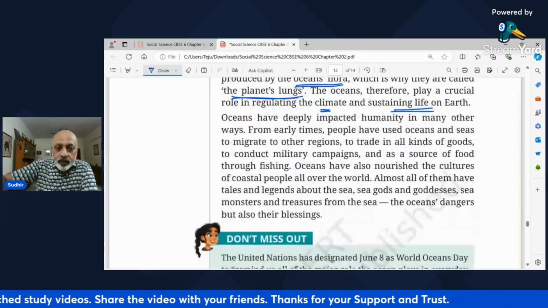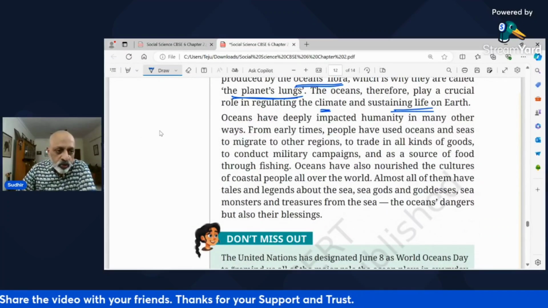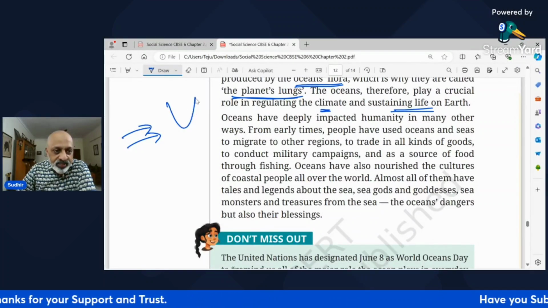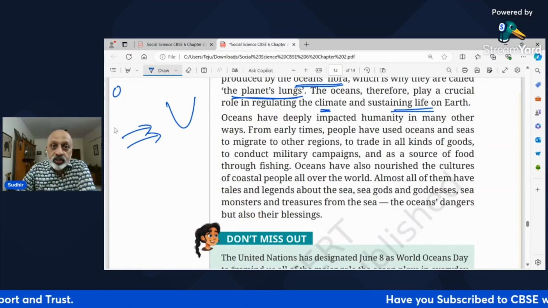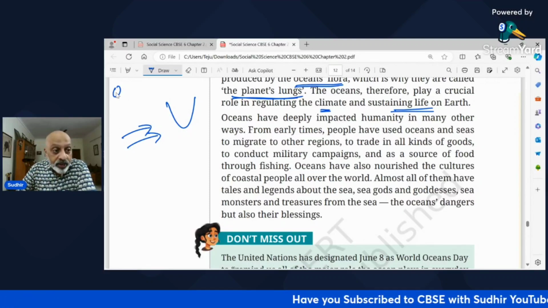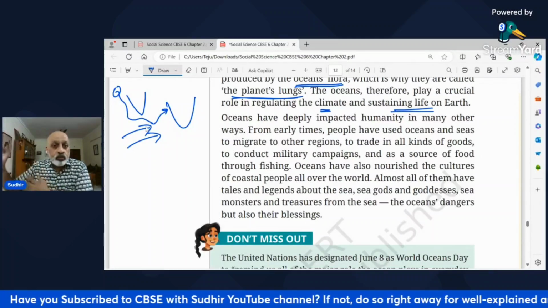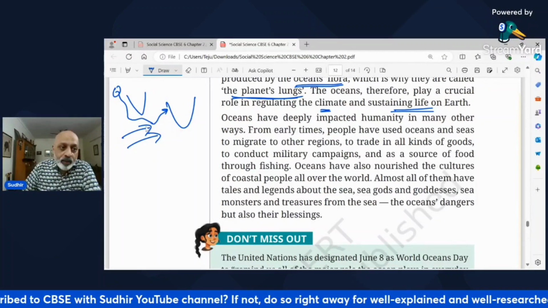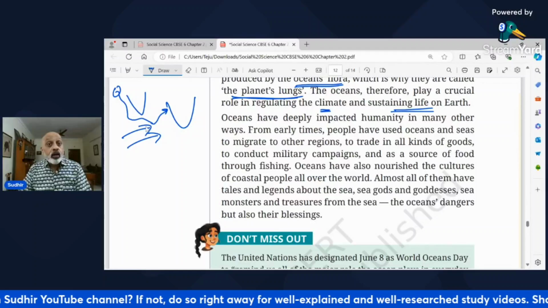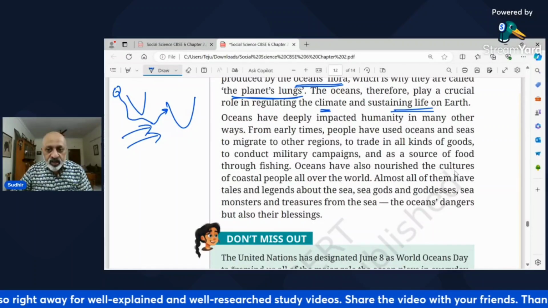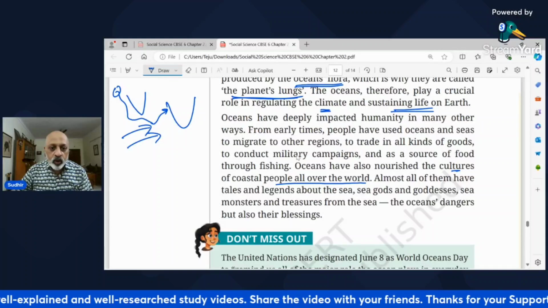Now, दूसरी बात ये, oceans होता है, उसी के वहां पे trade routes होते हैं, समुद्र, जैसे इंडिया ऐसा है, तो यहां पर पोर्चुगल था, वहां से explorers had come, अफ्रीका को cross करके, then they had come to India, like that, the Vasco da Gama, Columbus वगैरह, right? So that's what happened from Europe, they travelled to India through the sea route, through the ocean route, right? So they have nourished the cultures of coastal people all over the world.